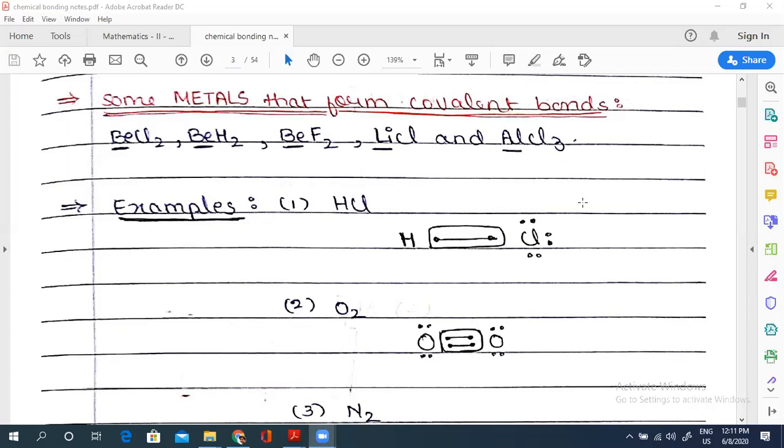We'll study that in detail, but you just have to remember. Now suppose you have Li plus, Na plus, K plus. Which of these three ions will have highest polarizability? Sorry, highest polarizing power? Among these three cations, which is having highest polarizing power? What do you think? You just have to think.